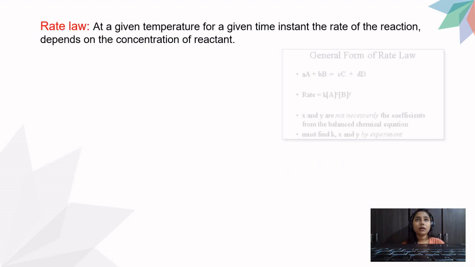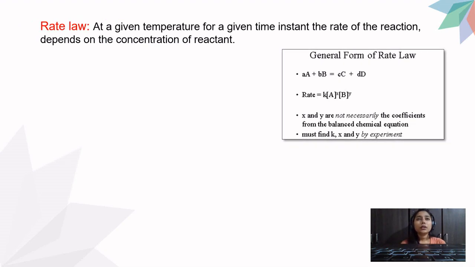Now we'll go to the next part, which is your rate law. So what is rate law? Rate law is nothing but, at a given temperature for a given time instant, the rate of the reaction depends on the concentration of the reactant. Now I'll first explain what the rate law is written as. You can see the general form of the rate law in the picture there. The reaction was, I'm so sorry, it is not an equal sign, it should be an arrow: A plus B will give you C plus D.